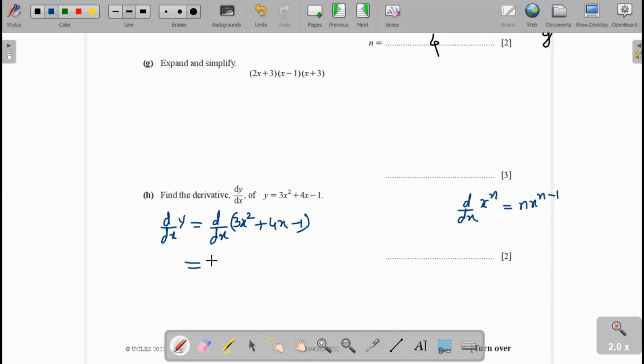Now the derivative of x squared is 2x, so 3x squared gives 6x. From the formula, 4x gives 4 into 1. So 6x plus 4 is the answer.